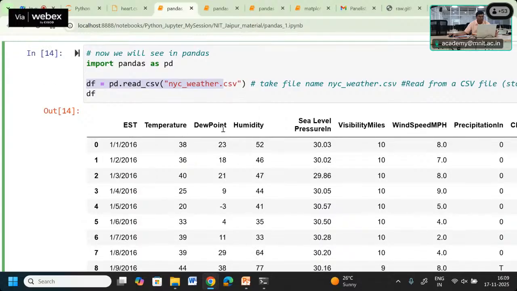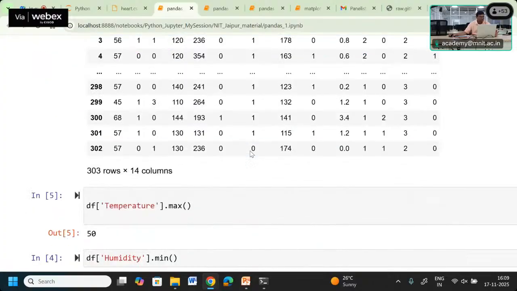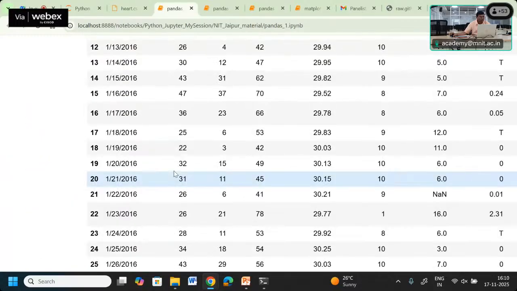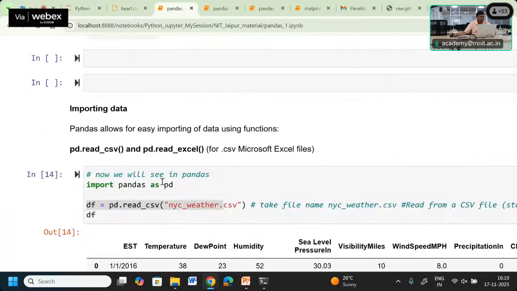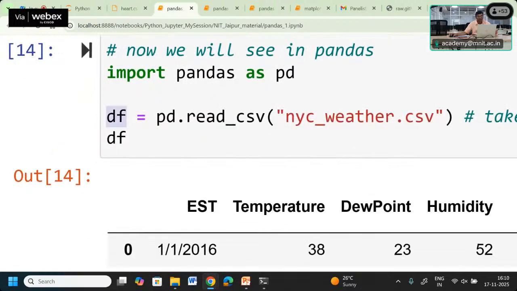We got the temperature, dew point, humidity. If you want to know the maximum temperature in the temperature column, we can use the name of the data frame which we created. Here the data frame which was created is the df data frame.